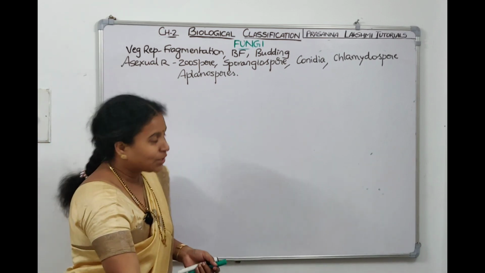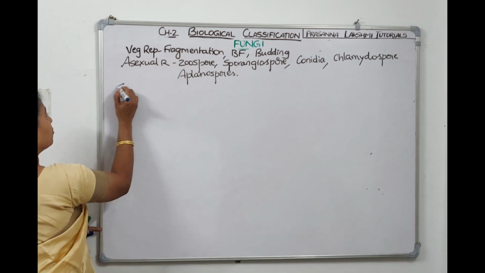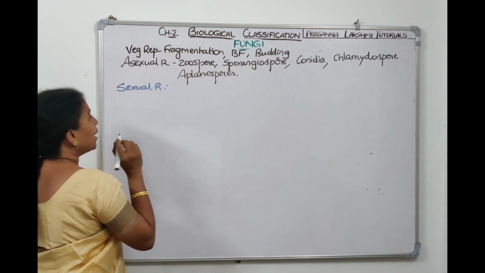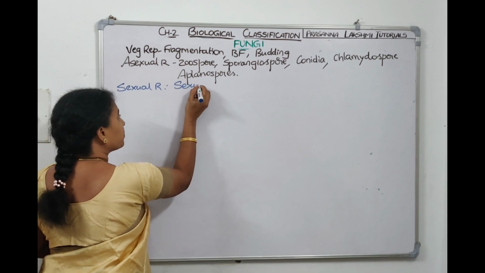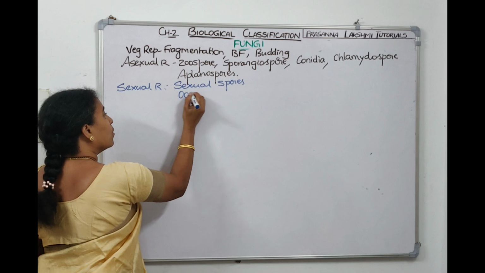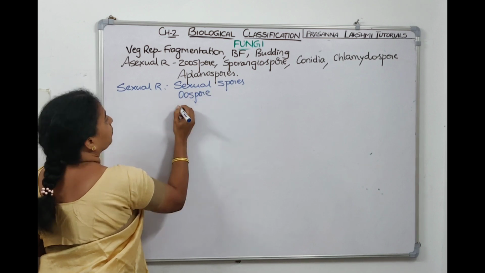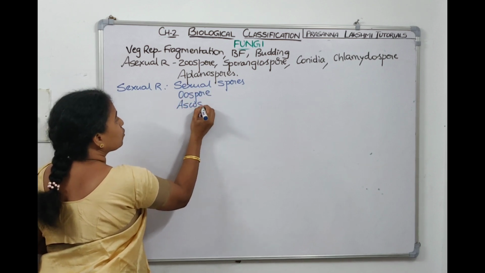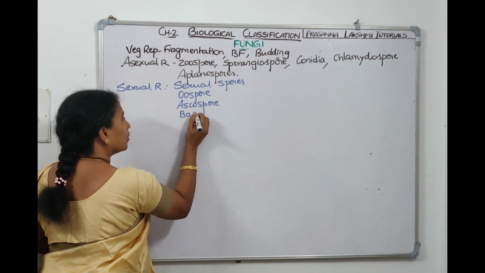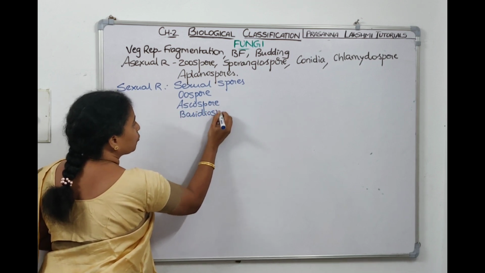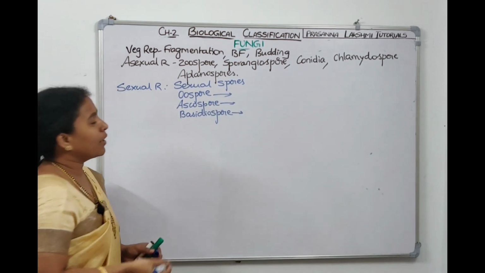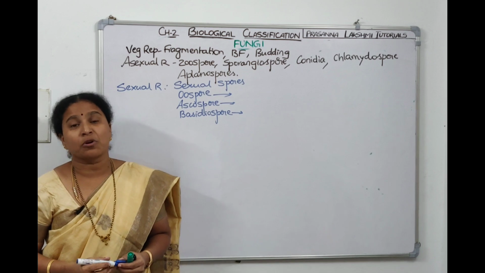Now coming to sexual reproduction in fungi, they form sexual spores. The sexual spores can be oospore or ascospore or basidiospore.